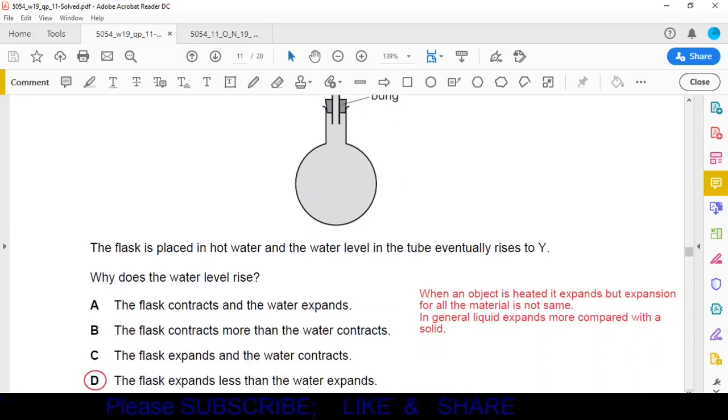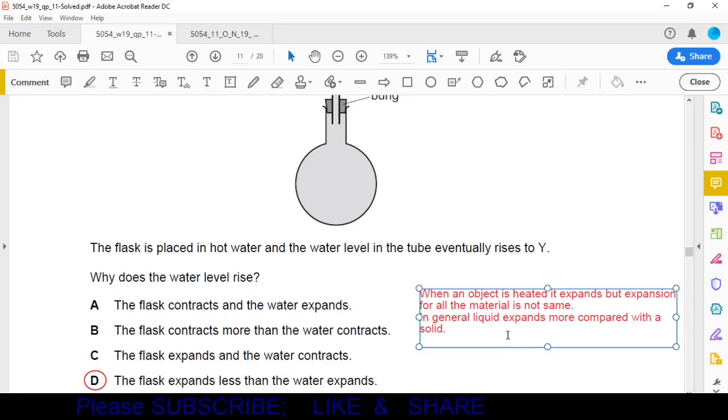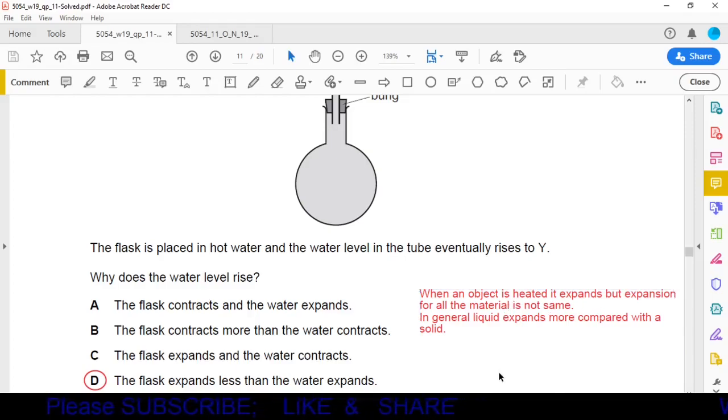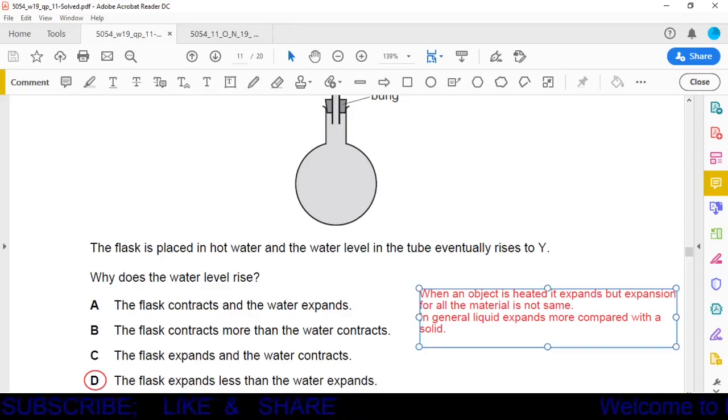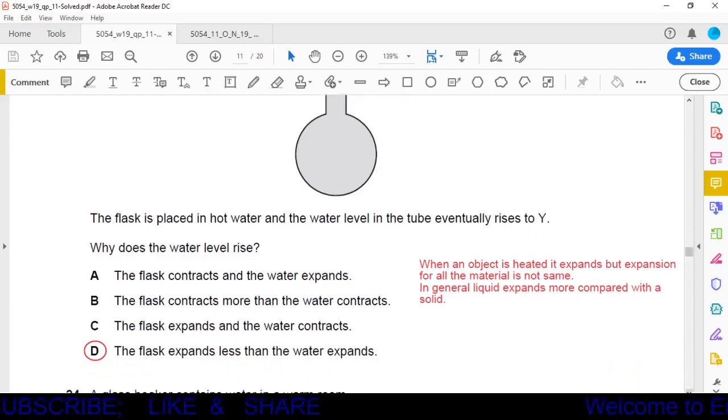Why does the water level rise? Okay, when an object is heated, it expands, but expansion for all materials is not the same. In general, liquid expands more compared with solid. So here, water will expand more as compared to the expansion of the flask. Okay, now we read our options.